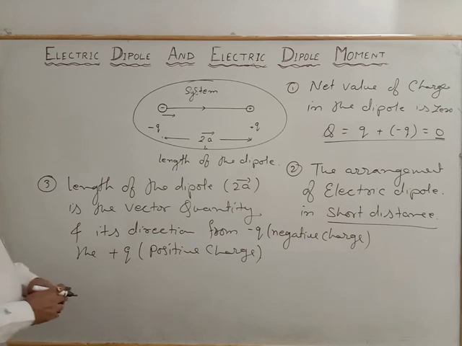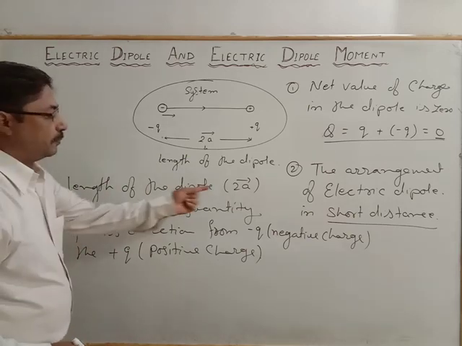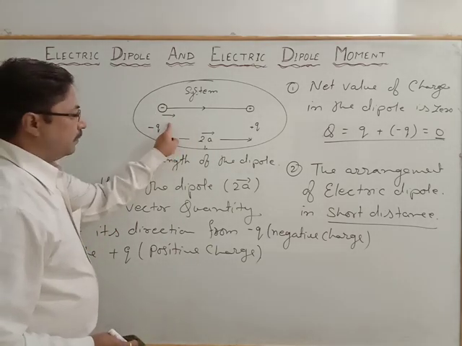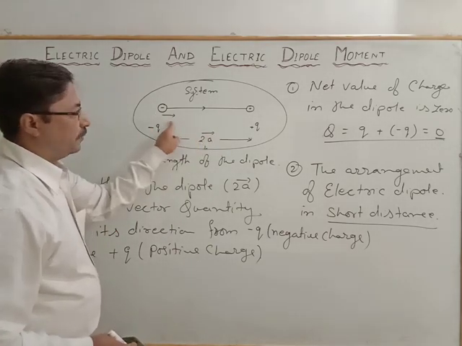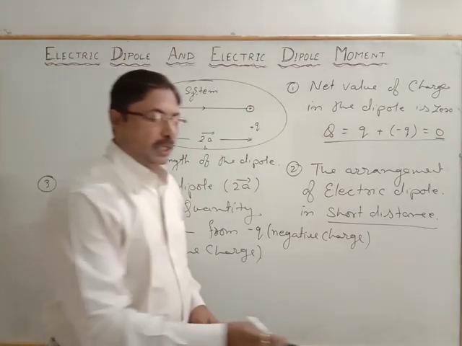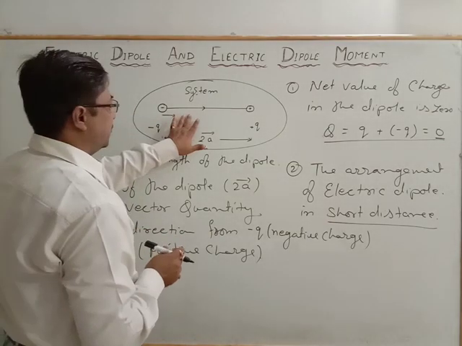So that is the third point to remember, that the length of the dipole is a vector quantity, and its direction will start from negative to the positive. So a few points we come to know about the nature of the electric dipole.